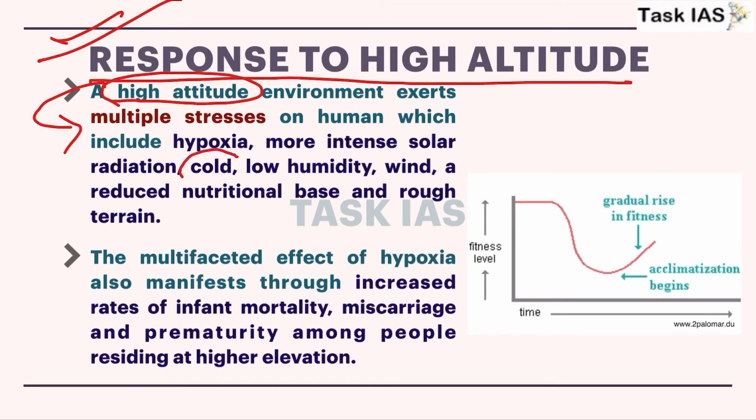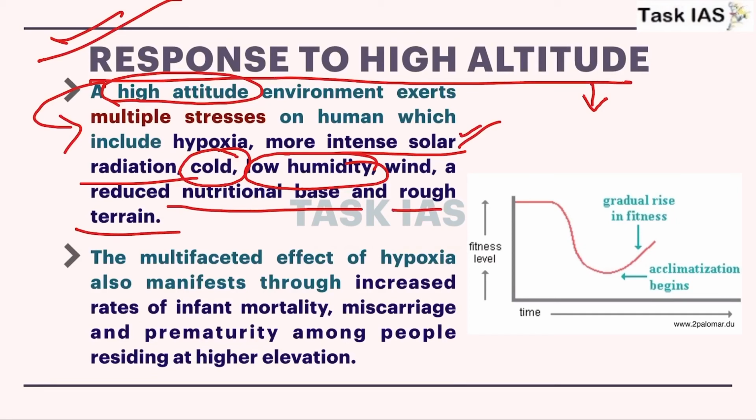Secondly, a cold situation, because with increasing altitude temperature starts decreasing; low humidity; more intense solar radiation, that means in higher regions during daytime we will have intense solar heat, but during night time we will have very low temperature; decreased availability of different food items or decreased nutritional basis; and rough terrain, because topography is again very difficult.